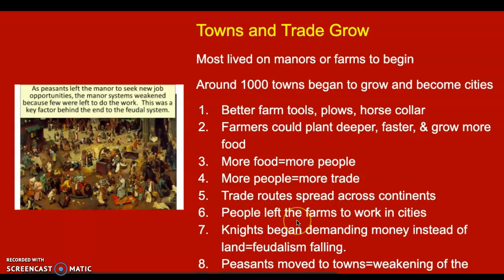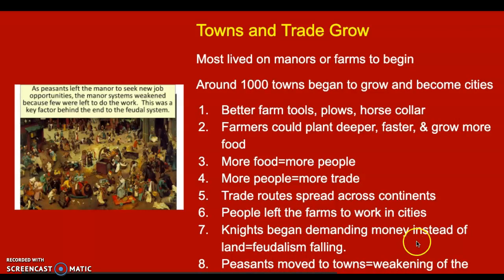And eventually then people are going to leave the farm saying, you know what, there's something better going on in this city like Paris. I'd rather go live in Paris. I might have a better opportunity for my family. Eventually these peasants will leave the farm looking for more in the cities. And then the knights themselves, they actually start demanding money from the lords instead of fiefs, instead of land. They want money because you can't take your land with you to Africa or Saudi Arabia or Asia to buy goods. You have to have coins, money. So they're no longer wanting land from the lords. They want money. And that's going to be part of the breakdown.